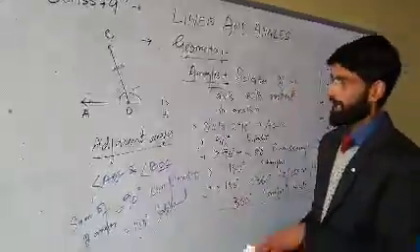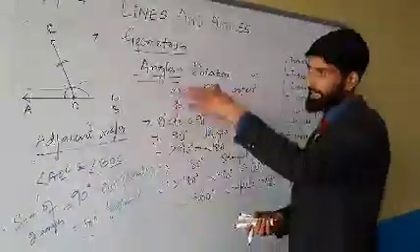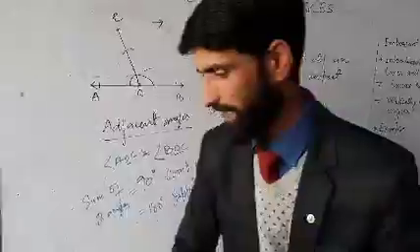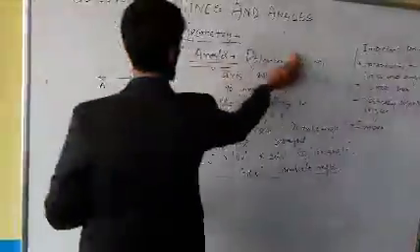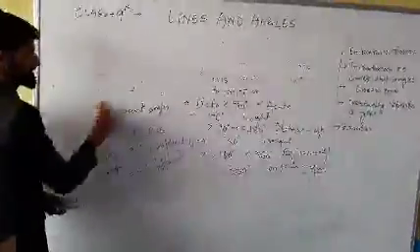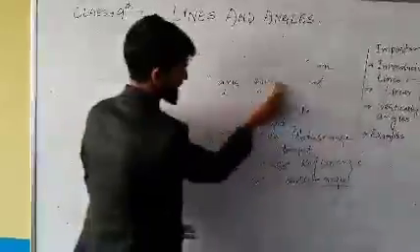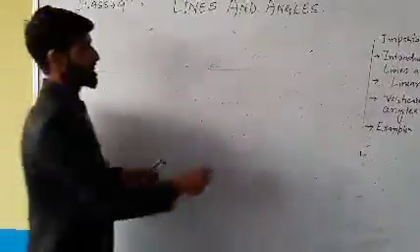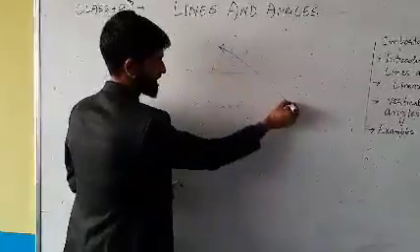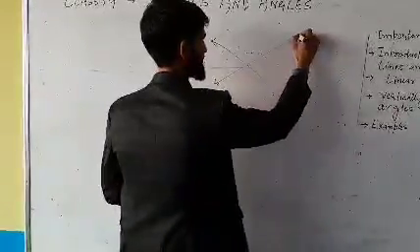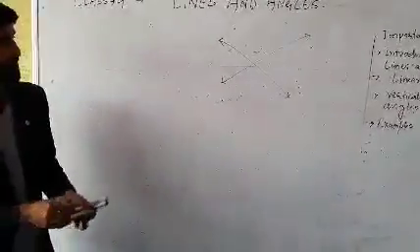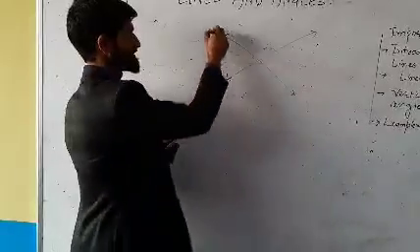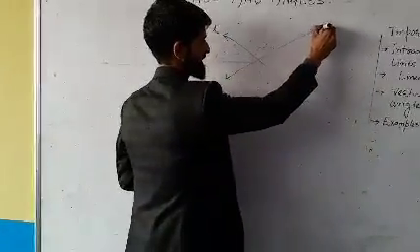In a figure, angles can be adjacent and they can be opposite. Now, what about opposite angles? Which two angles are called opposite angles? Okay. Now, again, with the help of a figure, I would like to illustrate. Here, two lines have intersected, and they have intersected at point O.